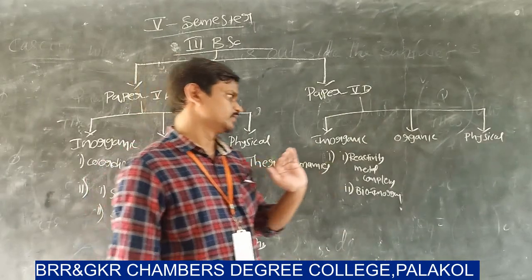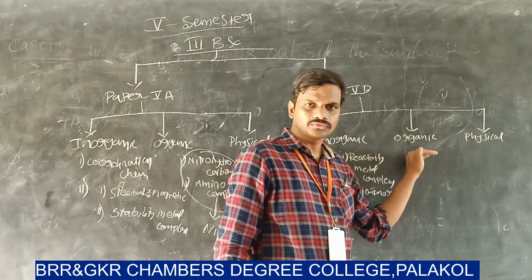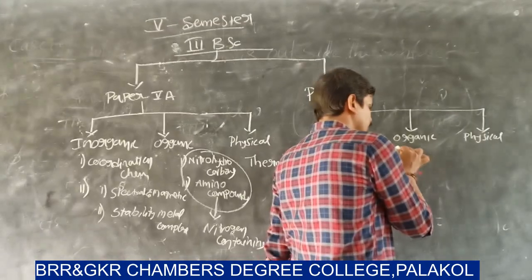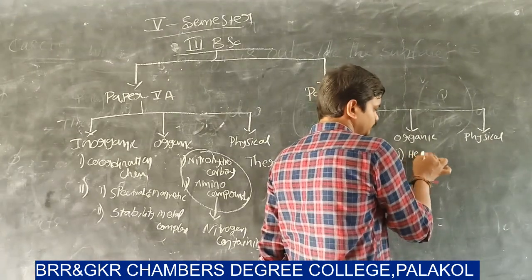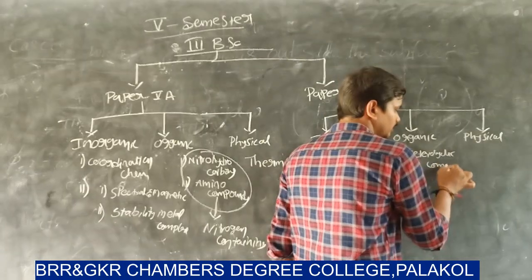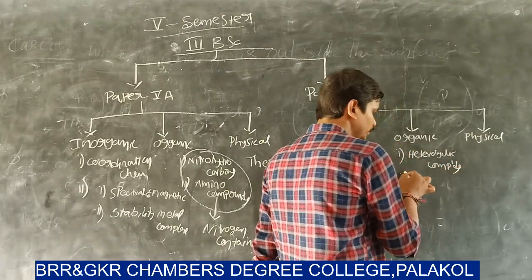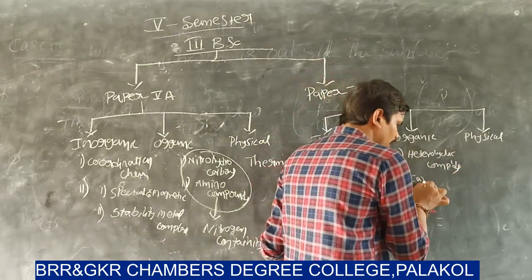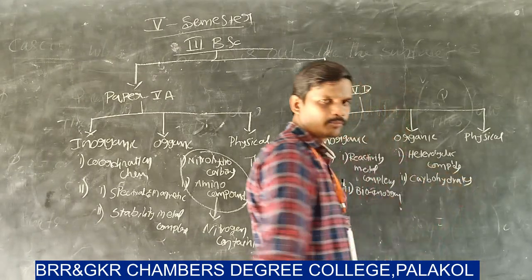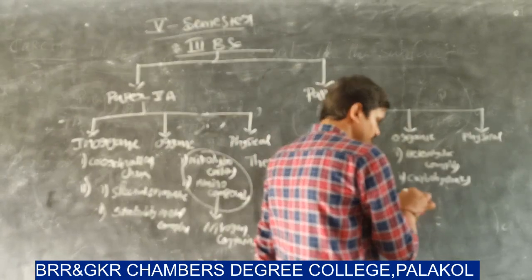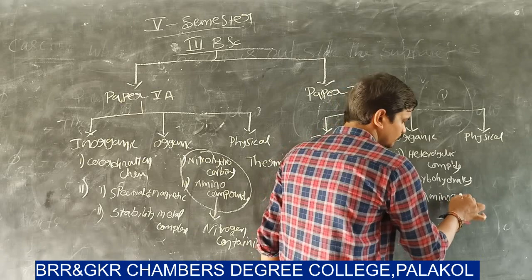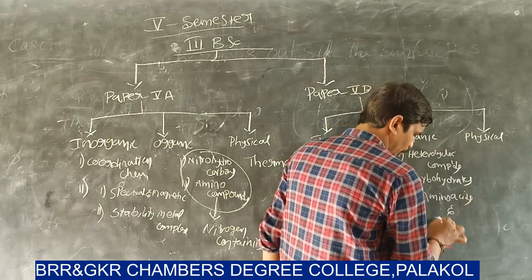Next, under the subheading of organic chemistry, we have 3 units. Unit 1 is heterocyclic compounds. Unit 2 is carbohydrates. Unit 3 is amino acids and proteins.